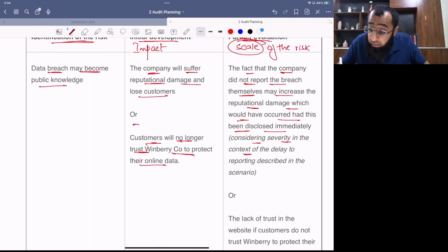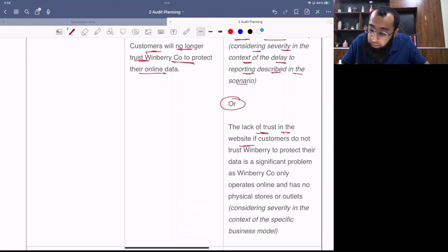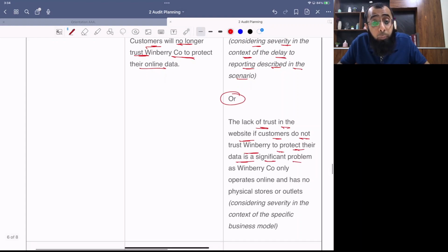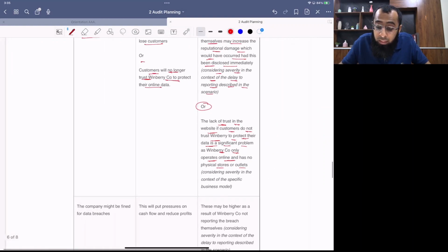Okay. Considering severity in the context of the delay to reporting described in the scenario, that it was a serious issue. Or the lack of trust in the website: if customers do not trust Winberry to protect their data, it is a significant problem as Winberry company only operates online and has no physical stores or outlets. So the seriousness of the risk is increasing. So see, this was the example drafting.